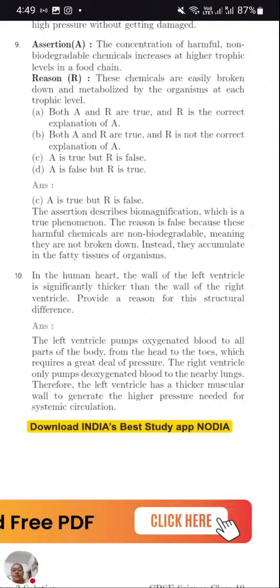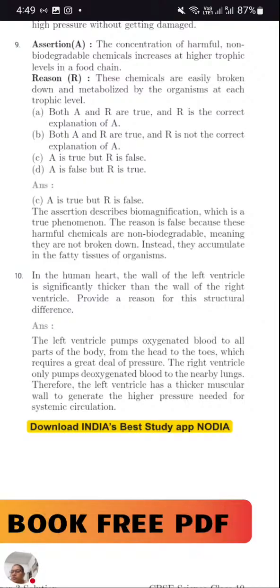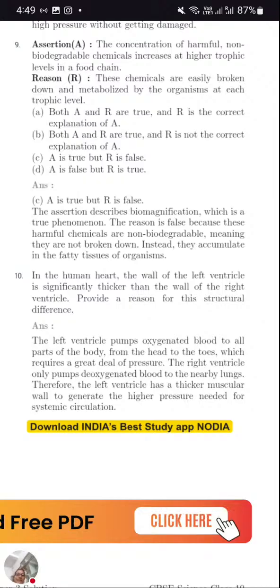Out of the human heart, either the difference between arteries and veins, or why the walls of arteries are thicker, or why the left ventricle is thicker compared to the right ventricle. This kind of question is very important and is going to be asked in your board exam. So here, why is the wall of the left ventricle thicker?